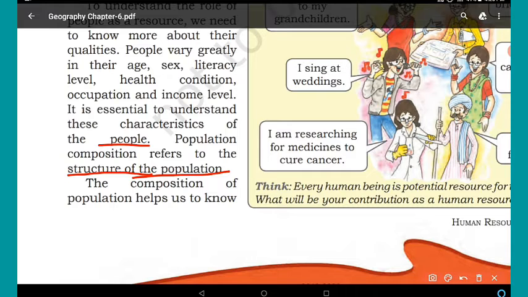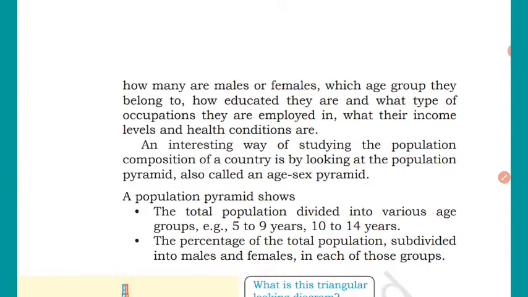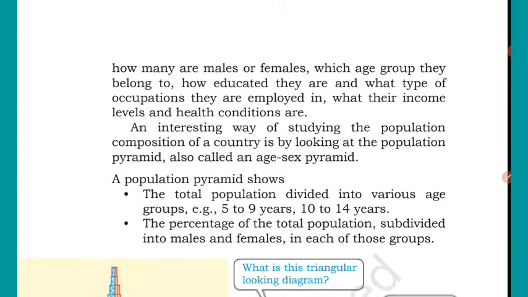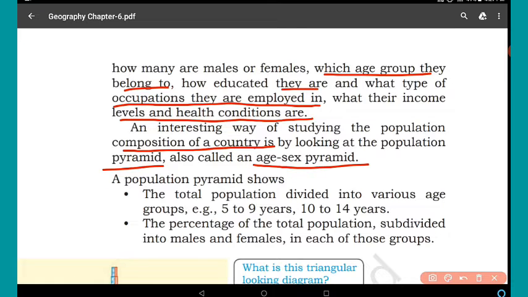The composition of population helps us to know how many are males or females, which age group they belong to, how educated they are, and what type of occupations they are employed in, what their income levels and health conditions are. An interesting way of studying the population composition of a country is by looking at the population pyramid, also called an age-sex pyramid.